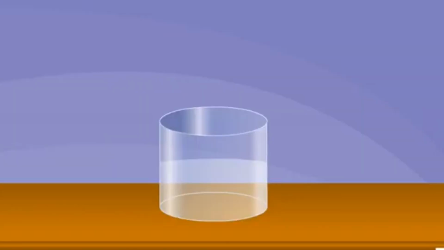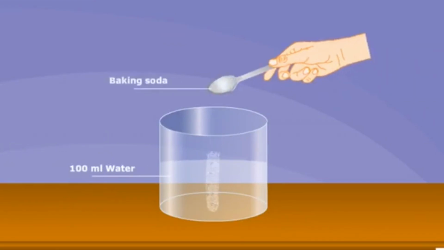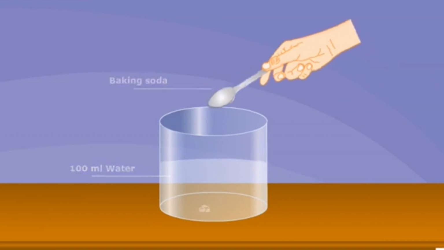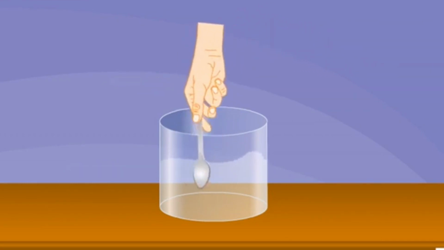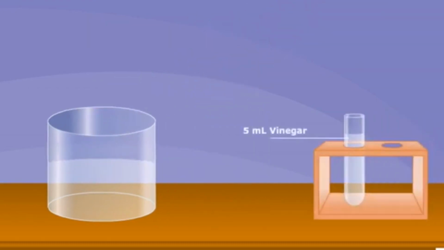Let us observe another reaction to see a chemical change taking place. 1 tablespoon of baking soda is added into 100 milliliters of water in a beaker. It is stirred well till all the baking soda is dissolved. 5 milliliters of vinegar is then taken in a test tube.